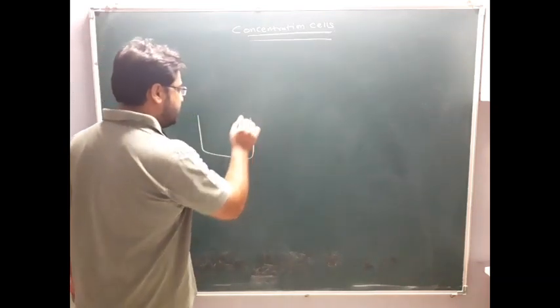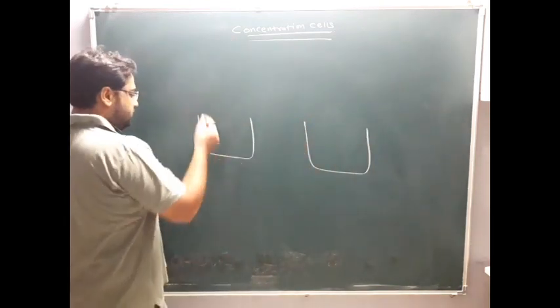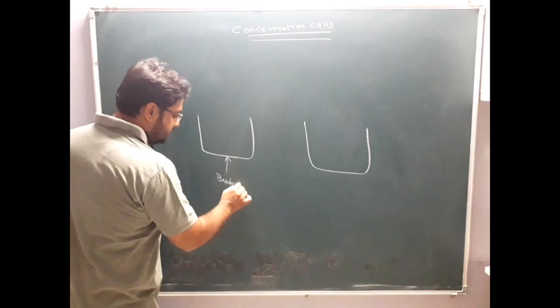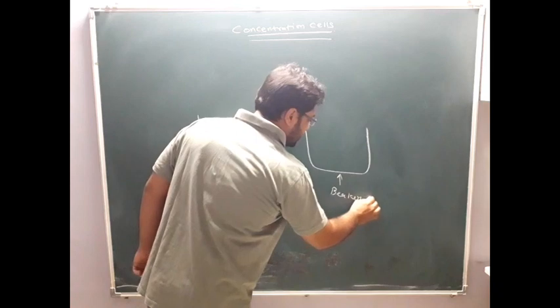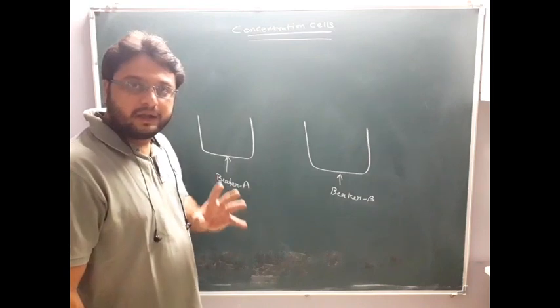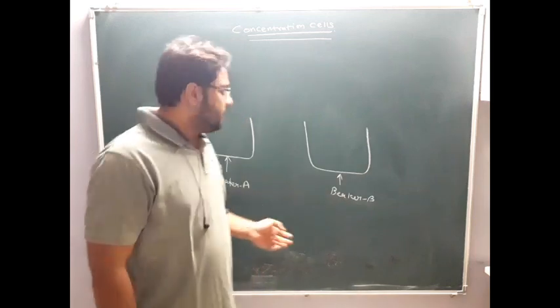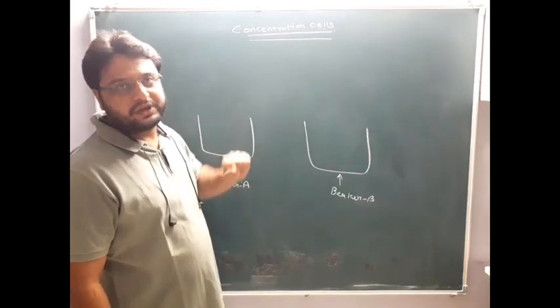Now the question comes, what do you mean by concentration cells? So we will see here. See, in an electrochemical cell, we are taking one anode and one cathode. Clear? Here we are taking some electrolyte in beaker A, and in beaker B we are taking some electrolyte. But if you focus, in an electrochemical cell both beakers' electrolytes are different. Here if I have taken CuSO4, then I am taking here ZnSO4, and the electrodes are copper here and zinc here.